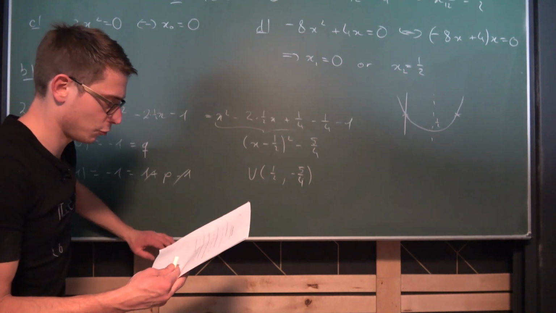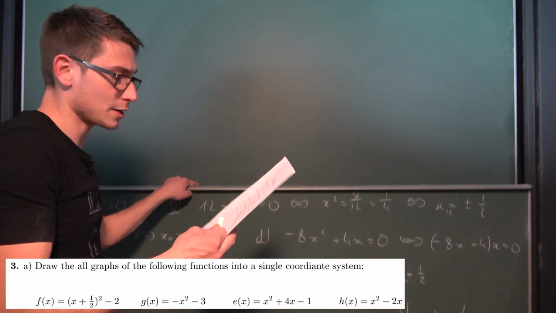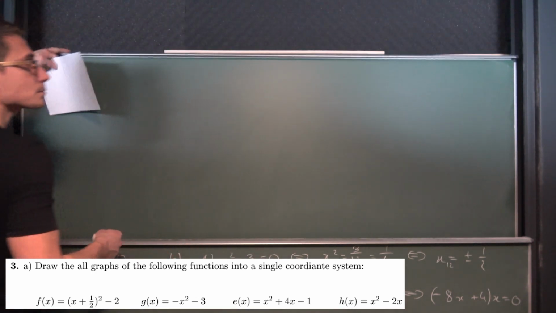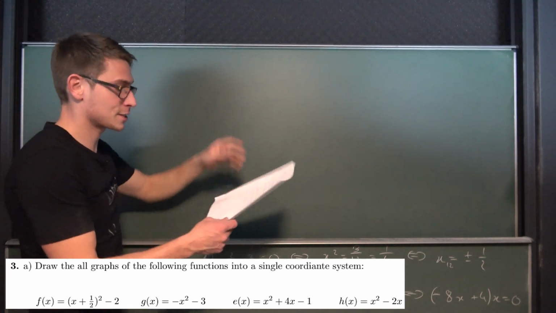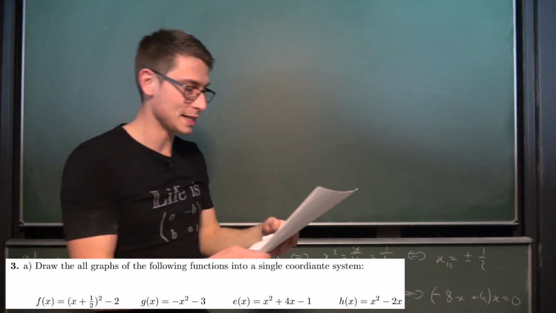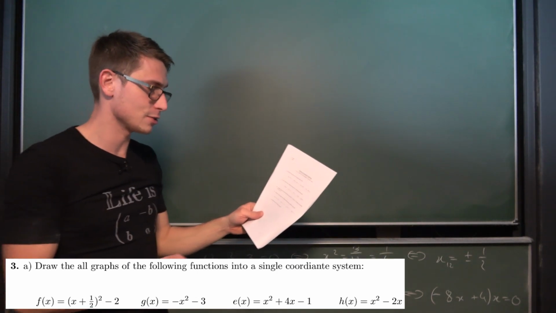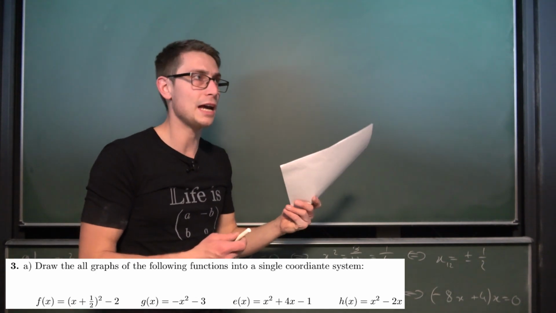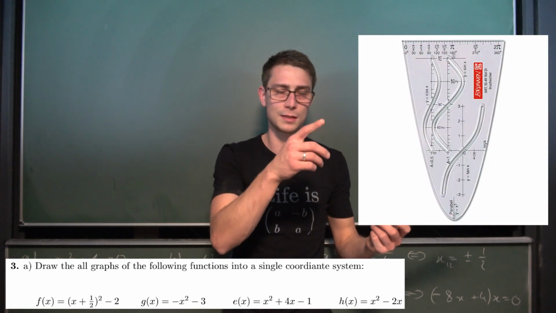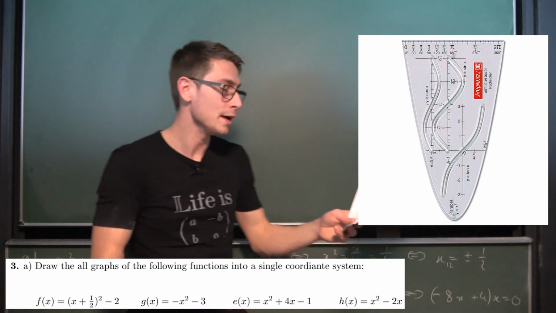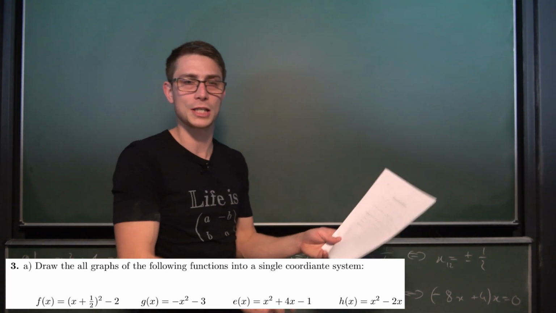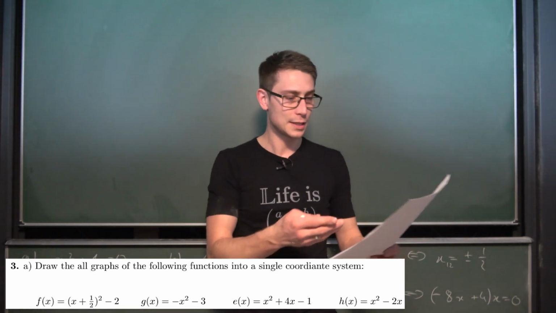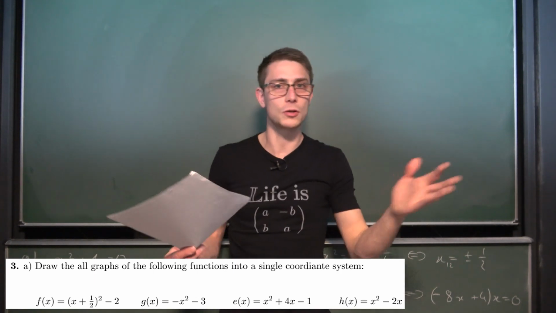Okay, now for the third one. Draw all the graphs of the following functions into a single coordinate system. Okay, so just a bit of context here. For students, it's kind of easy to draw those, because the only thing they really need to do is turn all of those into vertex form, or just think a tiny little bit when it comes to the zeros. And they have a parabola stencil. It's like a template where you have a normal parabola. It's a monic parabola, and all of those are monic. So they just need to find where the vertex is, or find 2 points to uniquely determine this monic parabola, and then they are good to go.